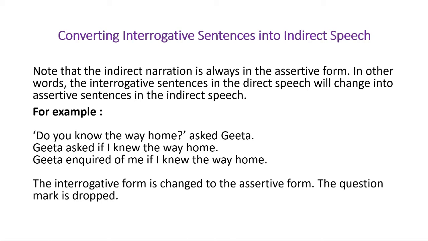And if we use inquired of, we know that we need an object. So we have to put me as the object, that is whom she is speaking to, and then we will change the rest of the sentence. Whenever you are changing an interrogative sentence into indirect speech, you have to change it into assertive form, and you cannot use the question mark. It will be dropped and it will be a simple statement.